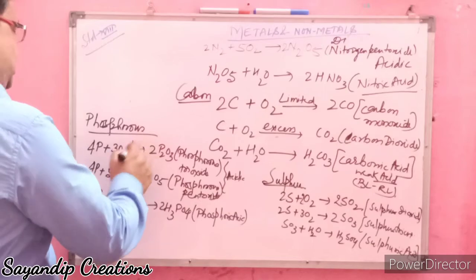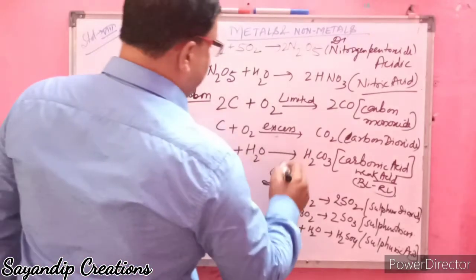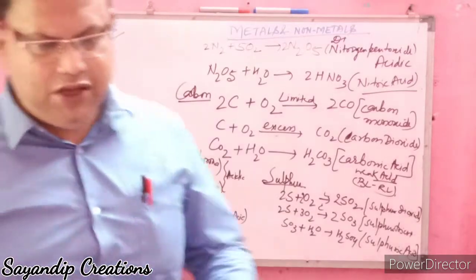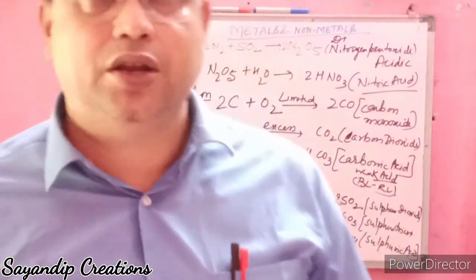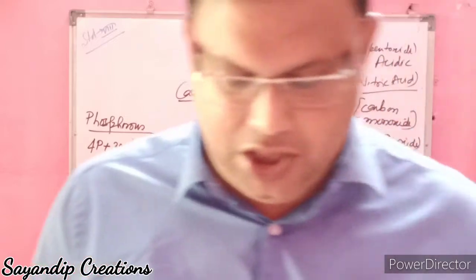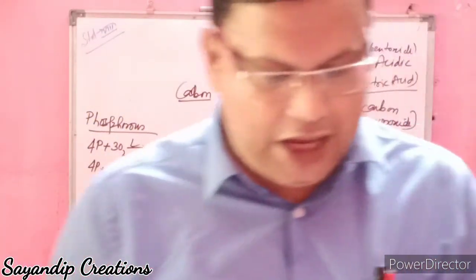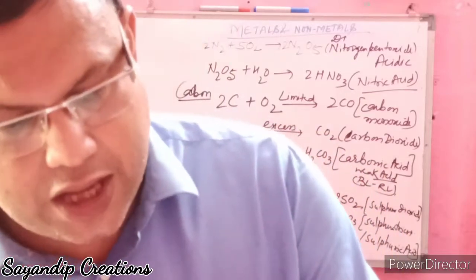So this is limited oxygen, this is excess. Same thing with hydrogen, it reacts with oxygen to form water, which is neutral in nature. Next is the reaction with halogens.